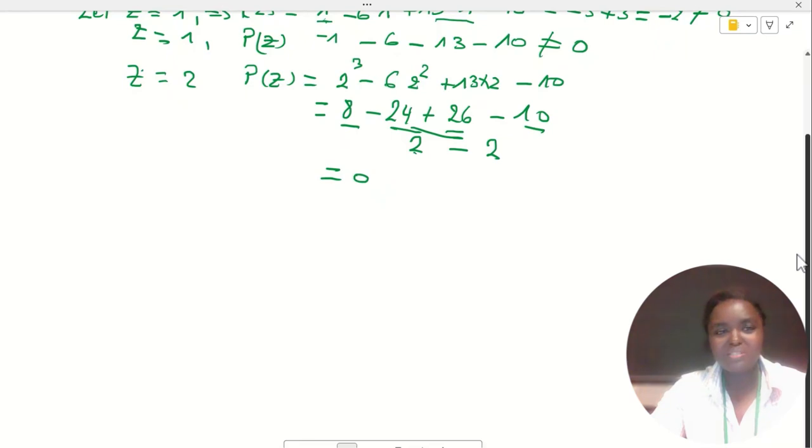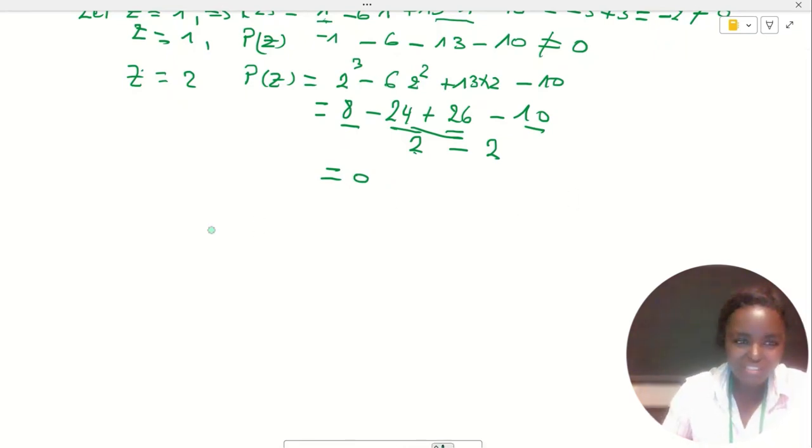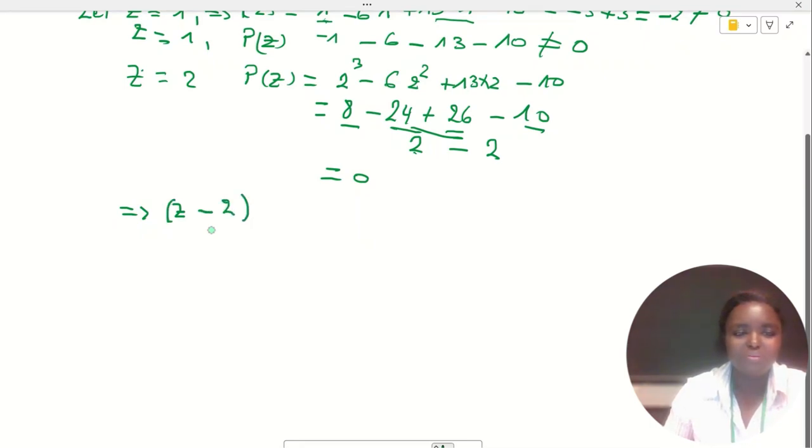So since p(z) is equal to 0 when z is equal to 2, this implies that z minus 2 is a factor of our polynomial. So it means z minus 2 times another polynomial will be equal to p(z).